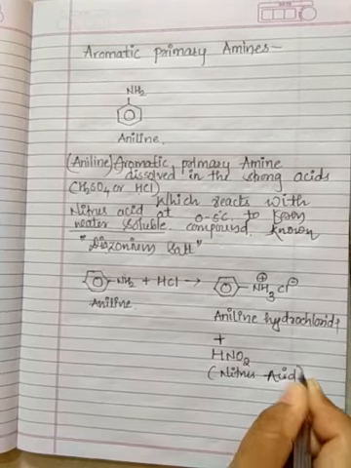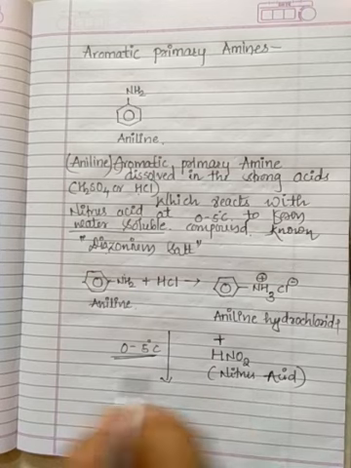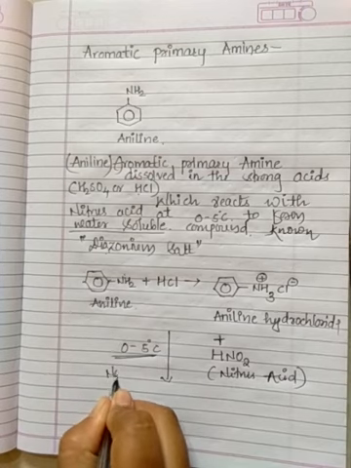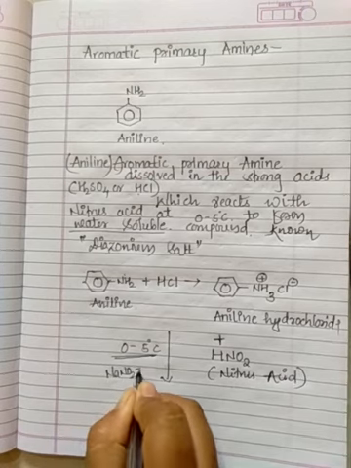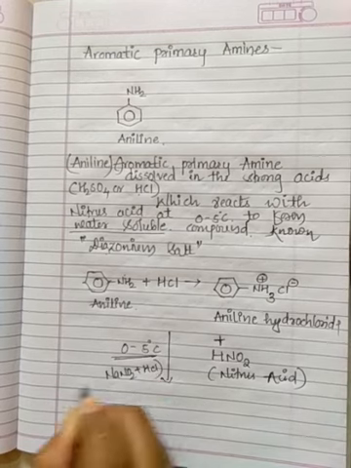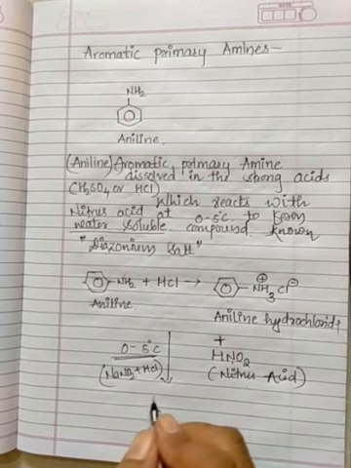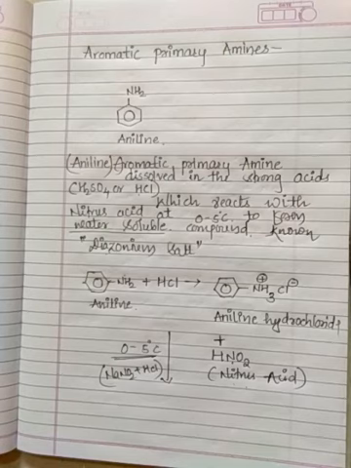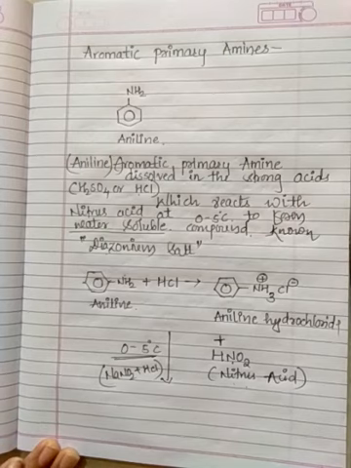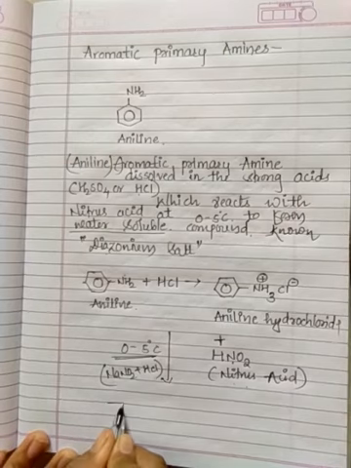And this HNO2, we already know how it can be prepared. Yes, NaNO2 plus HCl we mix so that we can prepare HNO2, and we will get a water soluble compound. Which is that compound?